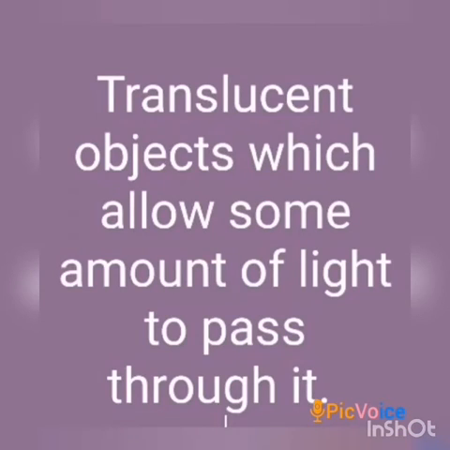There are some objects through which we can see but not very clearly. Such objects are known as translucent. So what are translucent objects? Objects which allow some amount of light to pass through them are called translucent objects. In translucent objects, we cannot see the objects on the other side clearly. Example: muddy water, polythene bag, polythene cover, smoke, etc.